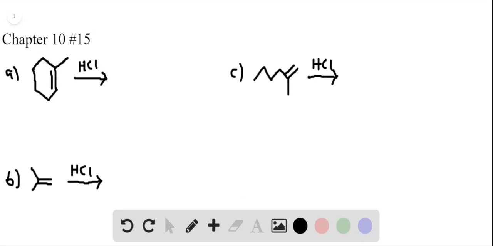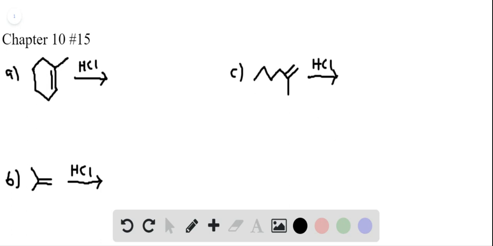This is the answer to Chapter 10, problem number 15 from the Smith Organic Chemistry textbook. This problem asks us to draw the product when each alkene is treated with HCl. Unlike problem 13, where we did this, these alkenes are not symmetrical, and so we need to apply Markovnikov's rule.